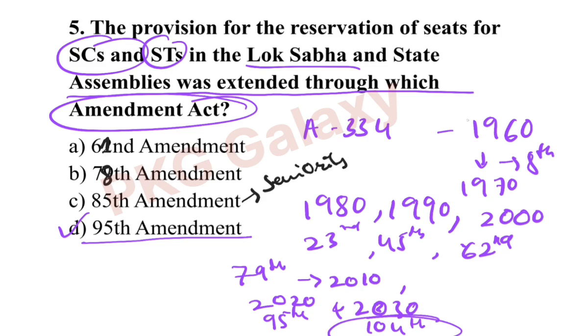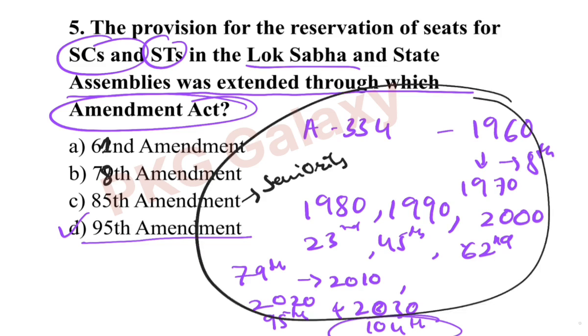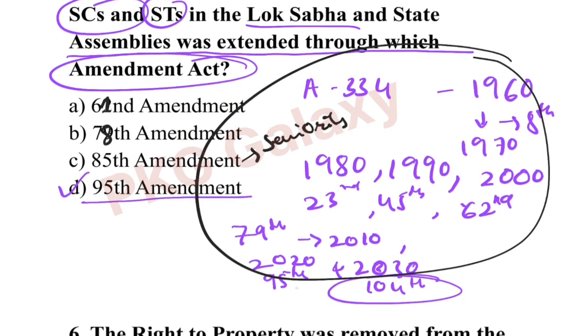Please make a note of these amendments. Most probably in examination they will ask the recent amendments, but anyhow remember all these. But please remember the recent ones, 95th and the 104th.